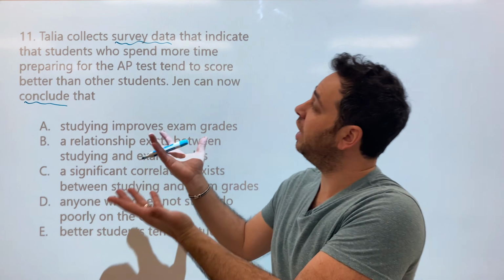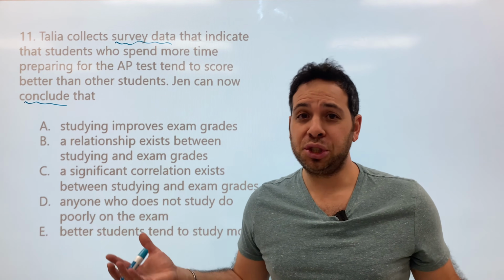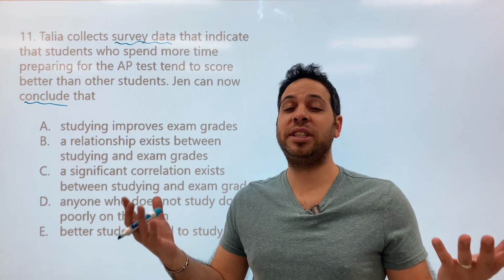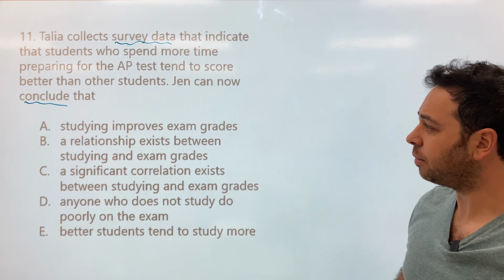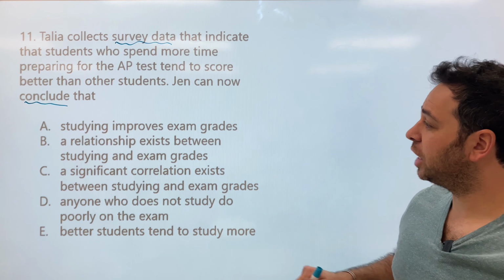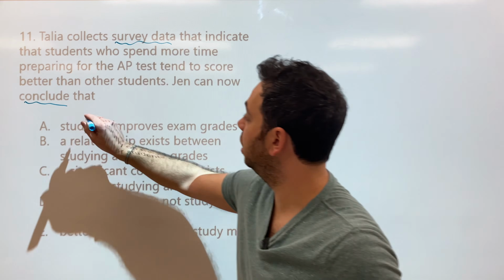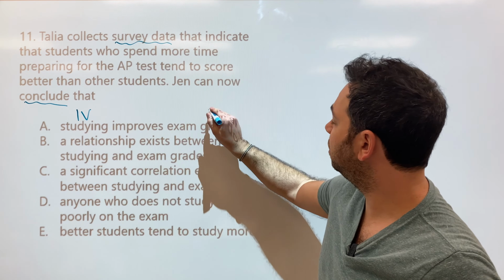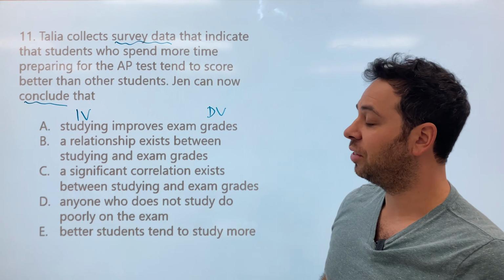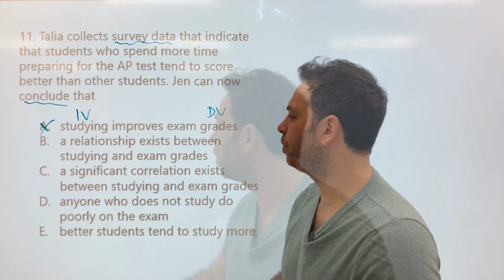The only thing a survey can do is really show a relationship between things, or an association. It really can't, just gathering data, show causality. All right, A, studying improves exam grades. Well, guess what? If I have to prove studying, our independent variable, improves exam grades, our dependent variable, I need an experiment to do that. This is not an experiment. It's only a survey. All right, C.